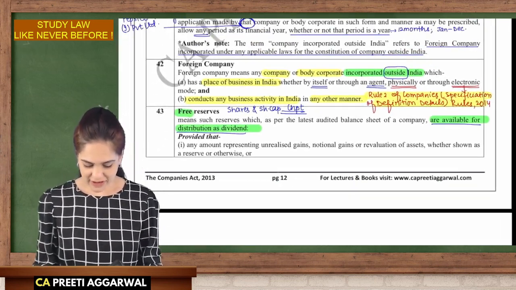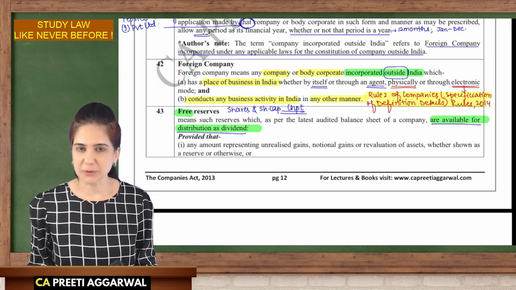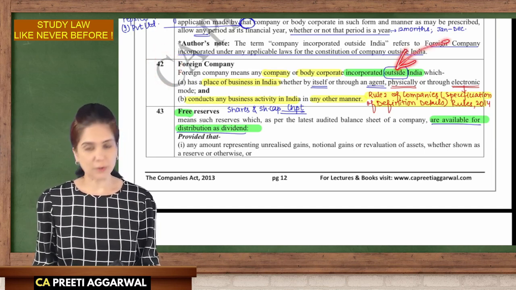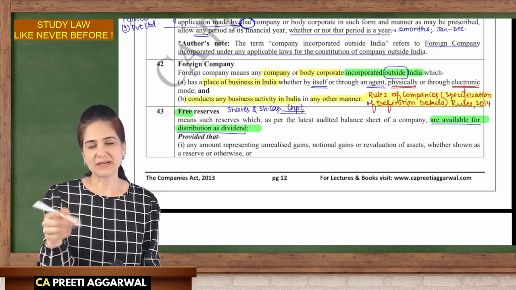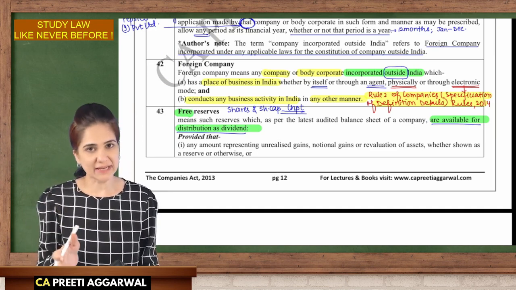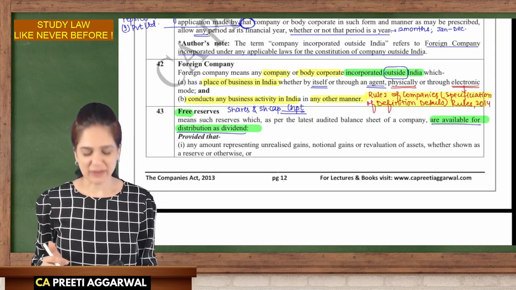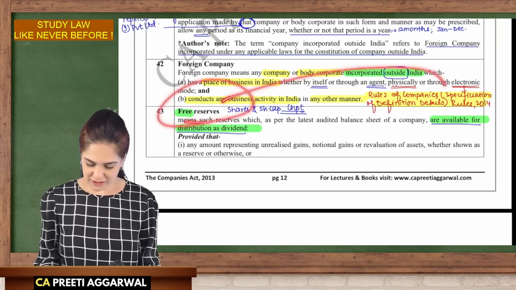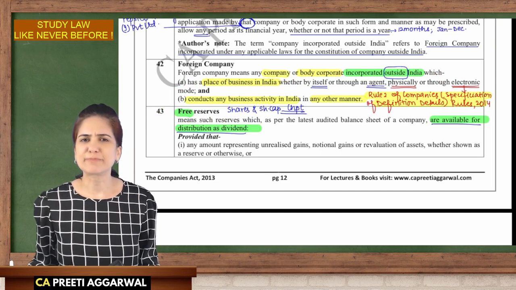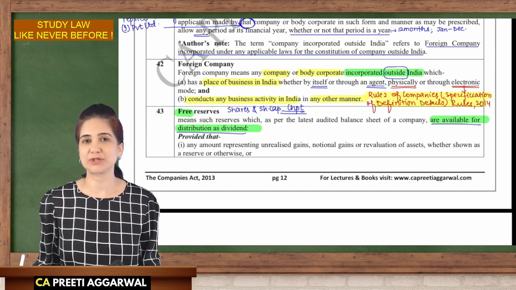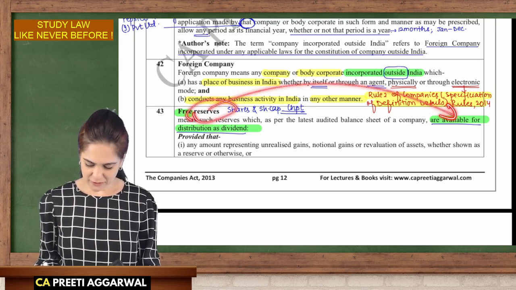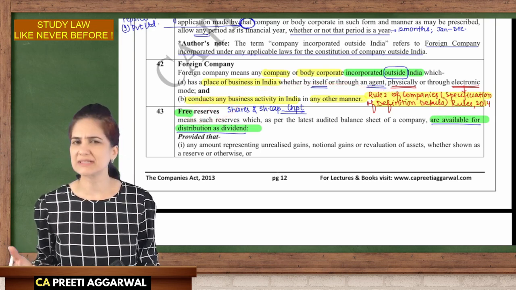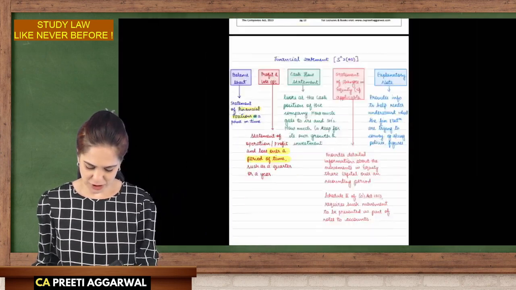Foreign company is defined under Section 2, Clause 42. It is a company which is incorporated outside India, but is having a place of business in India. So for the business that is in India, the Indian Companies Act will apply. Free reserves refers to the amount of profit that is available for distribution in the form of dividend. Yes, these reserves are available for distribution. We are going to discuss this again when we come to the chapter Share and Share Capital.